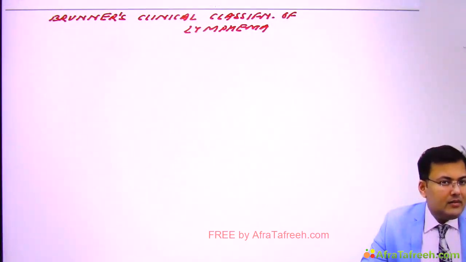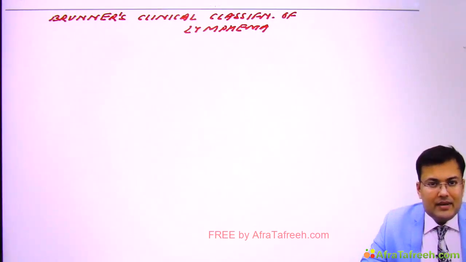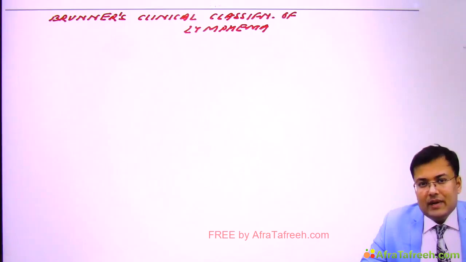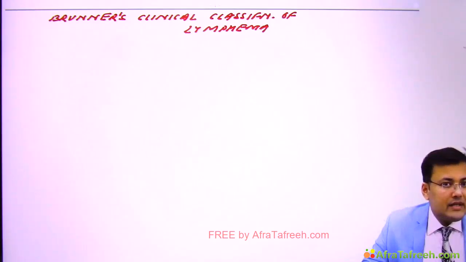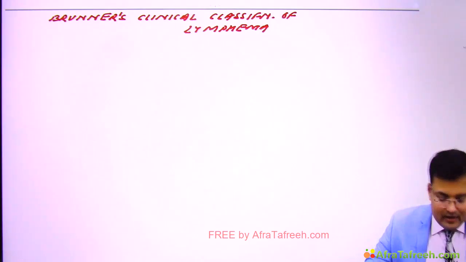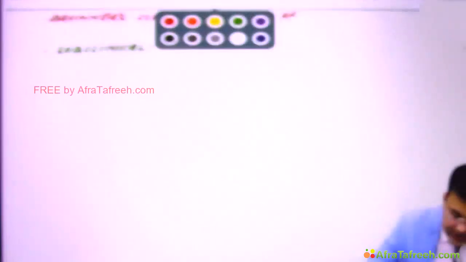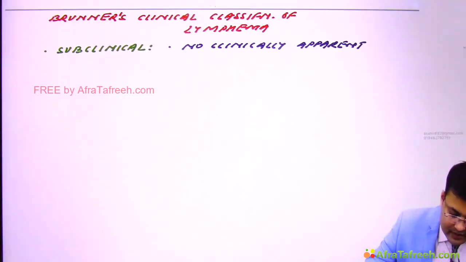Okay. So see, first is subclinical. Subclinical means no clinically apparent lymphedema. So as such, there is no lymphedema, but what happens? These patients have increased interstitial fluid and these patients have histological abnormality. If lymphedema is not there, what's the problem?